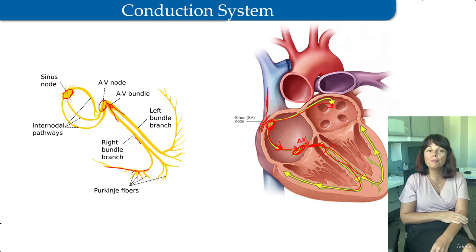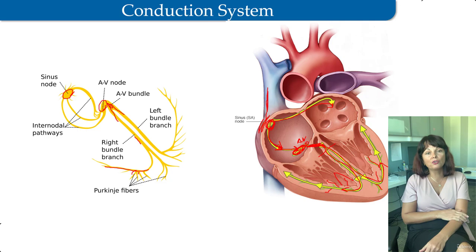These branches proceed on each side of the muscular interventricular septum, deep to the endocardium, and then ramify into subendocardial branches, also known as Purkinje fibers. These fibers extend into the walls of the respective ventricles.